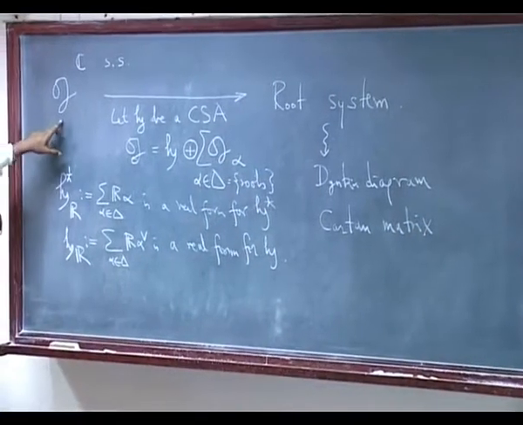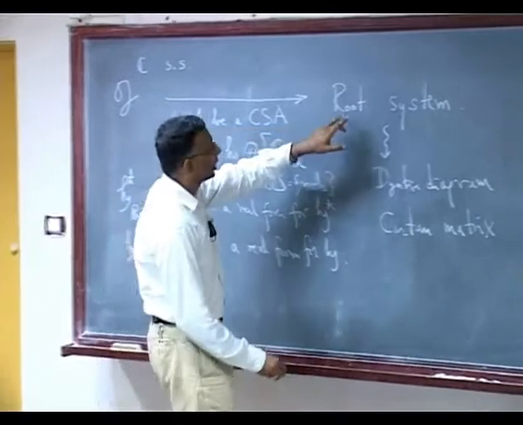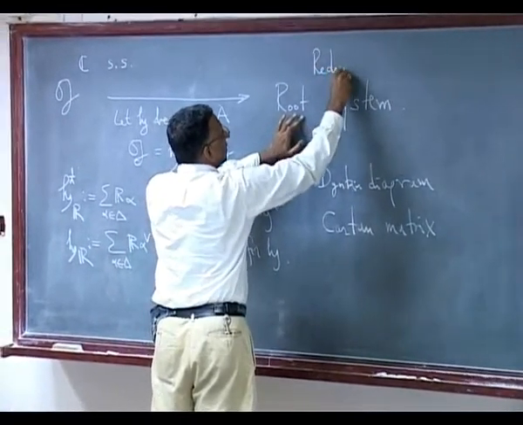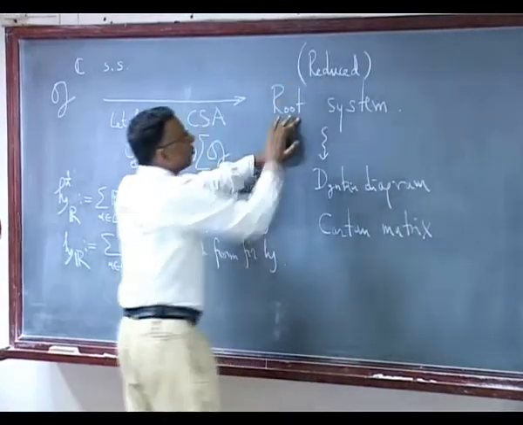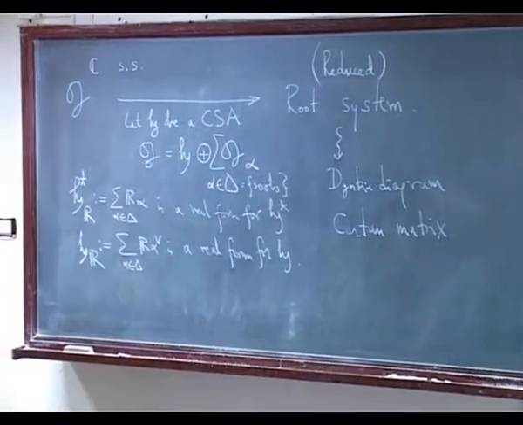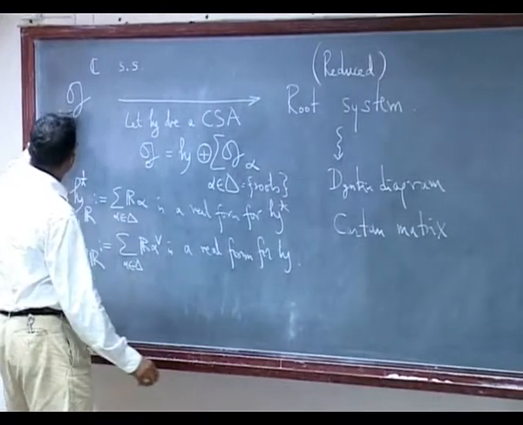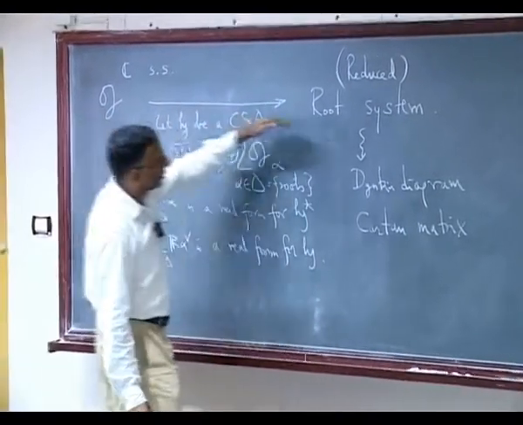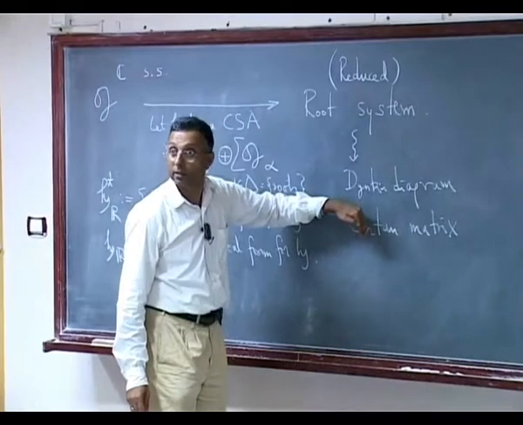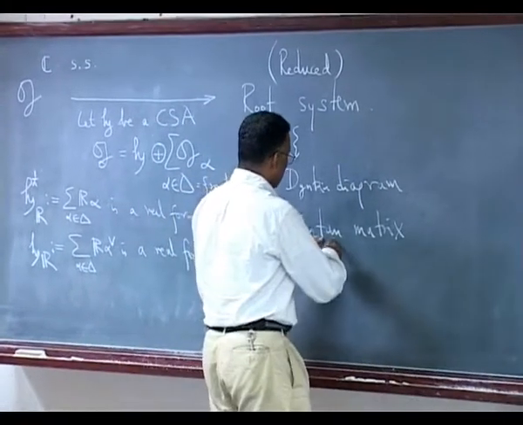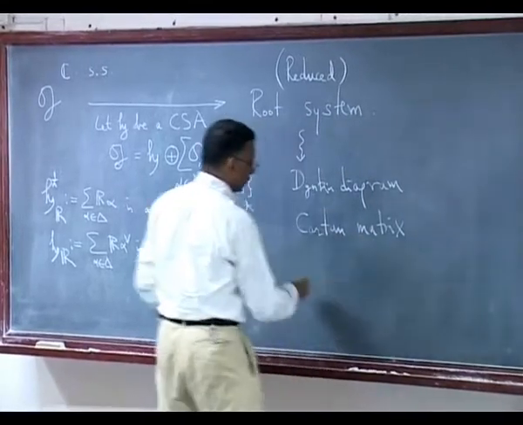By the way, if you do this procedure from G, what you get will be a reduced root system. So we will always assume that our root systems are all reduced. Okay, so starting with G, you got yourself a Cartan matrix. And the definition is as follows.